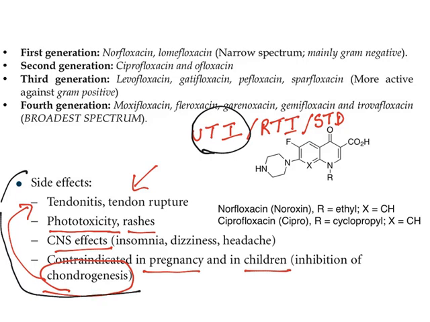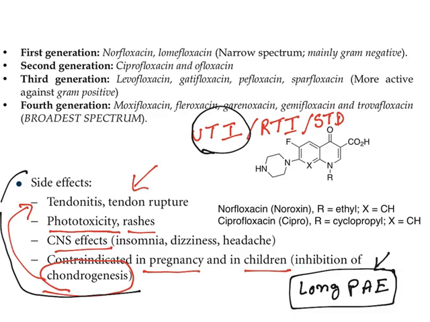Now another important thing with fluoroquinolones is all of them have got long post-antibacterial effect. In the last lecture also I have explained about post-antibacterial effect. Even though the effective concentration in plasma is reduced, still they show antibiotic effect, that is known as post-antibiotic effect. This is shown by streptogramins and aminoglycosides, and the third one is fluoroquinolones. So all the three will show post-antibiotic effect.